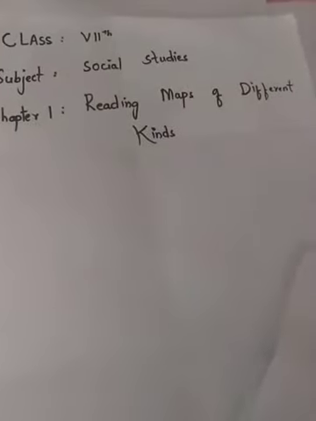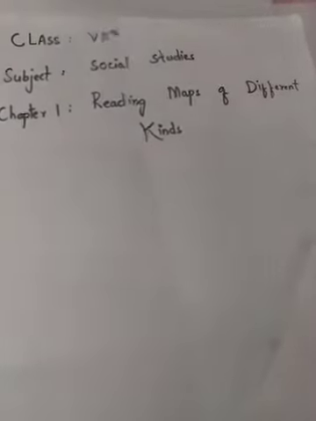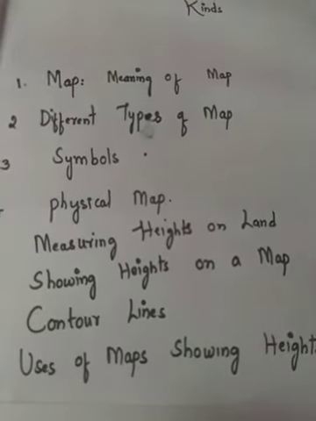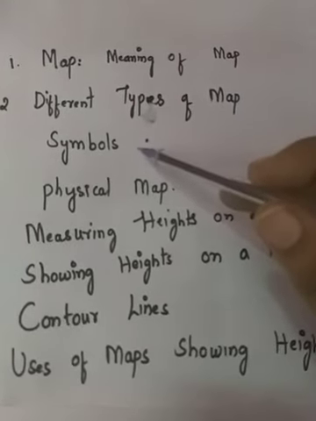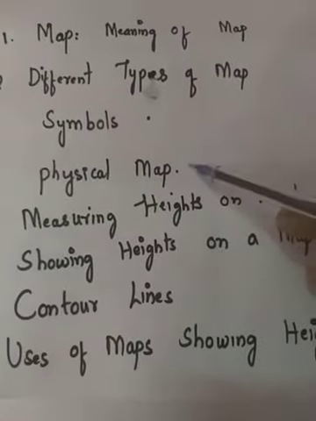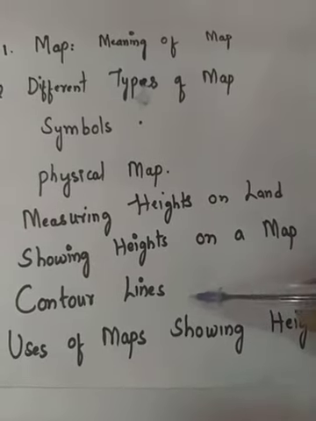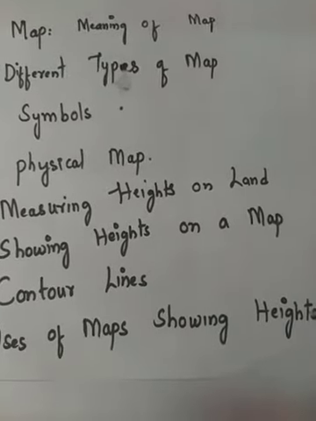Today, we are going to start reading maps of different kinds. This is our first chapter in the social studies. In this chapter, we are going to discuss the meaning of map, different types of map, symbols, physical map, measuring heights on land, showing heights on a map, contour lines, and uses of maps showing different heights.